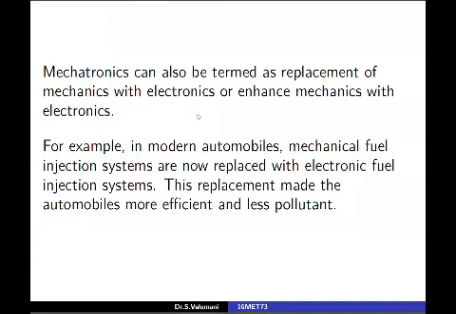Mechatronics can also be termed as replacement of mechanics with electronics or enhancement of mechanics with electronics. I already told you one example. In modern automobiles, mechanical fuel injection systems are replaced with the electronic fuel injection system. This enhances the efficiency and also reduces the pollutant.